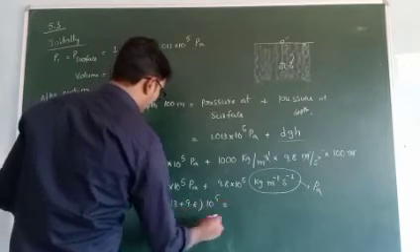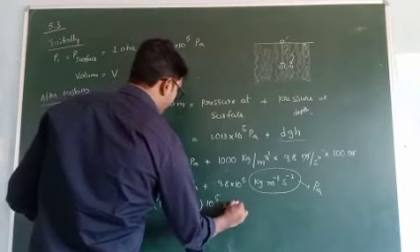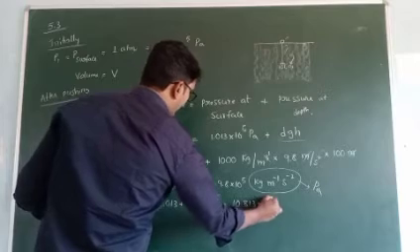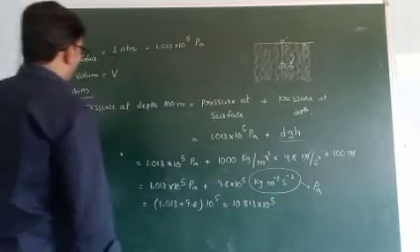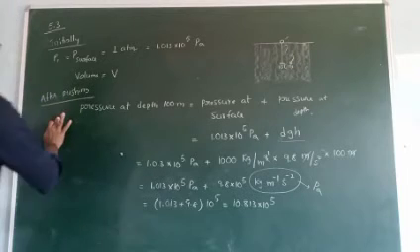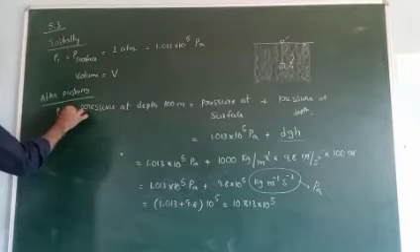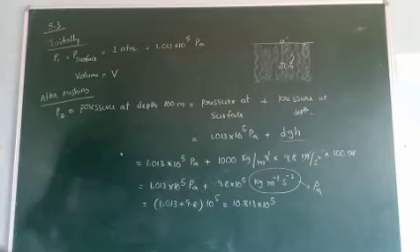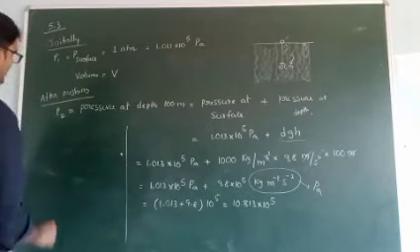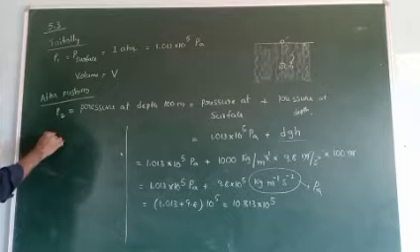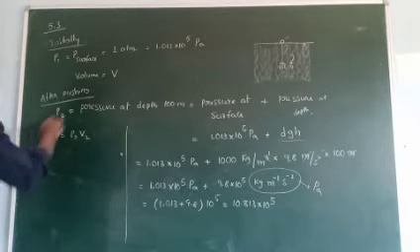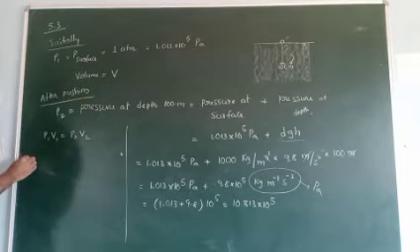This is the pressure, this is the P2 value. So we know the P1 value and the P2 value. Now calculate using the formula P1 V1 equal to P2 V2. This is the P1 value.